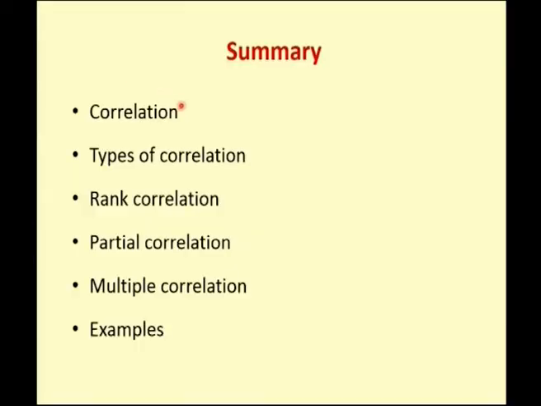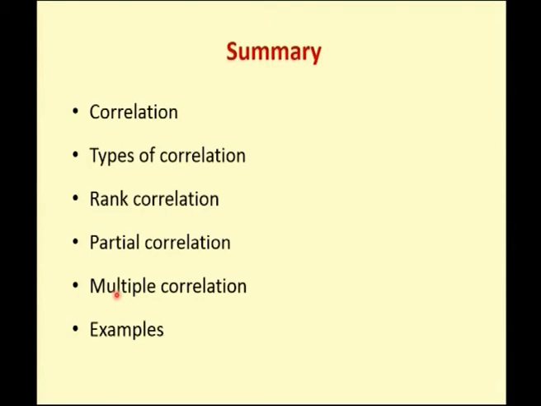So what we have seen today is what we mean by the correlation coefficient, what the types under the correlation coefficient are, and when to use the partial and the multiple correlation. These are two other types of correlation coefficient, and we saw some illustration regarding the partial and the multiple correlation. We have also seen when to use the partial and when to use the multiple correlation, and that the multiple correlation coefficient is very helpful in dealing with multiple regression equations.